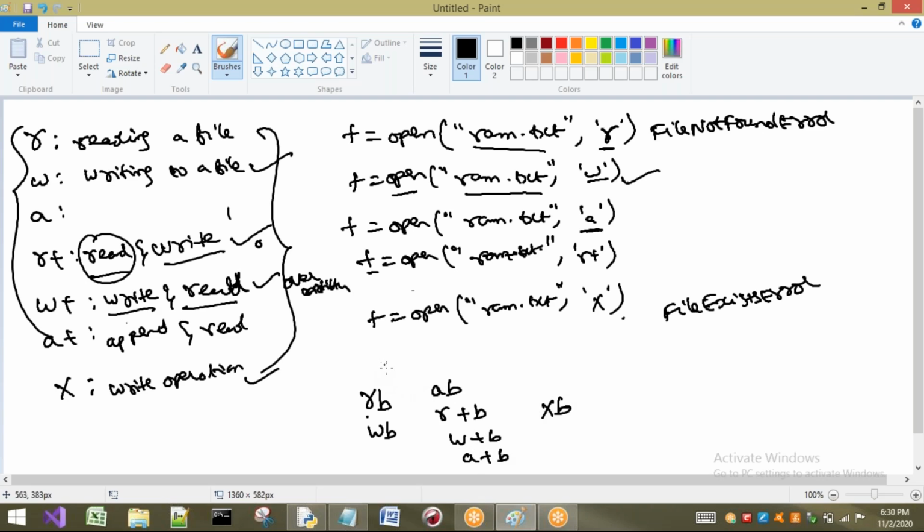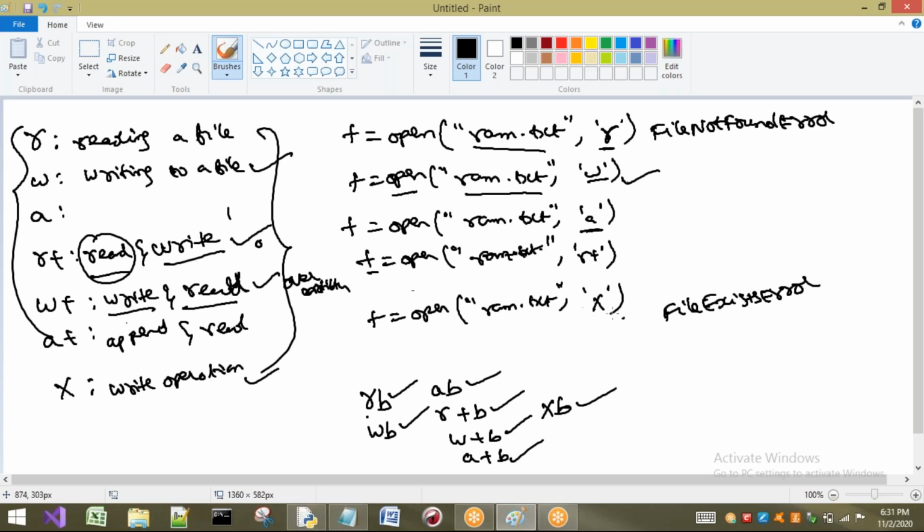Okay, these are the different operations. So read binary files, write binary files, append binary files, read R plus binary, A plus binary, W plus binary, and XB. XB is nothing but exclusive write operation on binary files. So these are the different modes we are having.